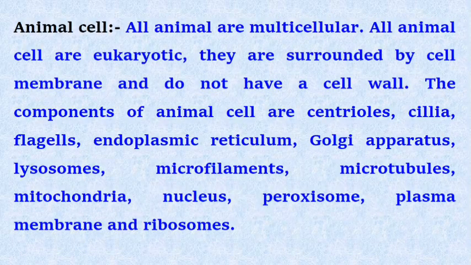Animal cell. All animals are multicellular. All animal cells are eukaryotic. They are surrounded by a cell membrane and do not have a cell wall. The components of animal cell are centrioles, cilia, flagella, endoplasmic reticulum, Golgi apparatus, lysosomes, microfilaments, microtubules, mitochondria, nucleus, peroxisome, plasma membrane, and ribosomes.